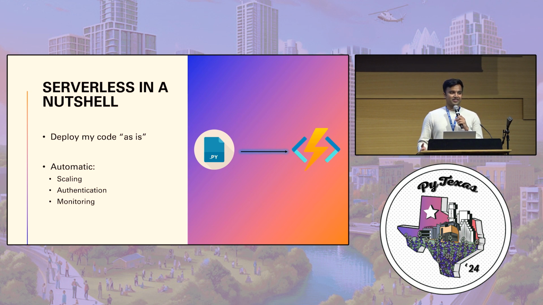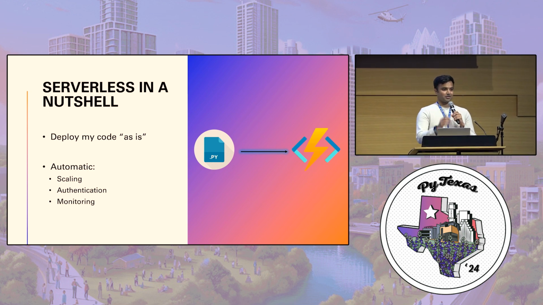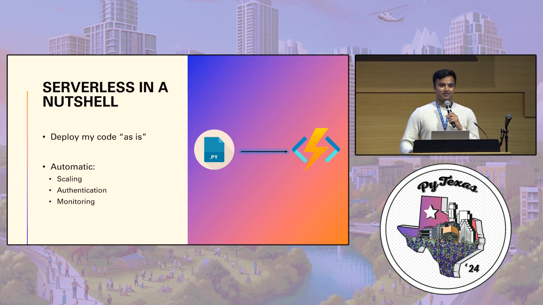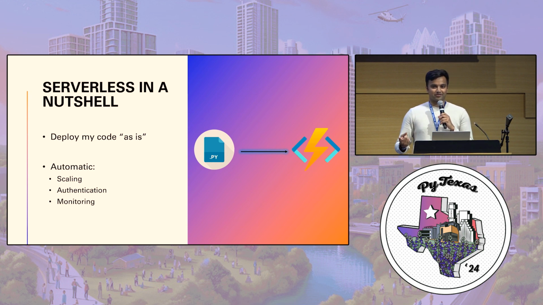And what it is really is nowadays, if you just want to deploy your code as a web service, you can take your main.py, your Flask app, FastAPI, and literally upload it somewhere, and someone will take that and make it a web service all over the world, and you don't have to worry about how much memory your server needs or what the CPU is.